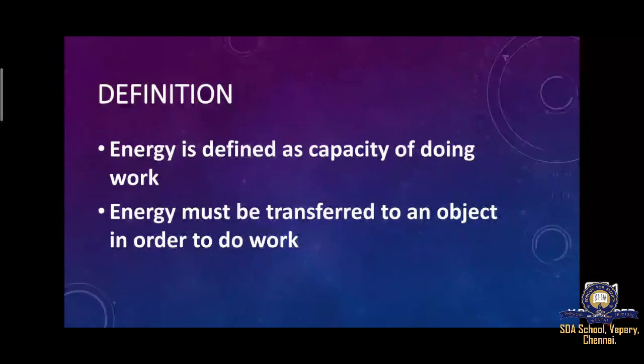The second point: energy must be transferred to an object in order to do a work. If we want to do a work, we need energy, and that energy must be transferred to an object, only then can we do a work. So what is the definition of energy? Energy is defined as the capacity of doing work.